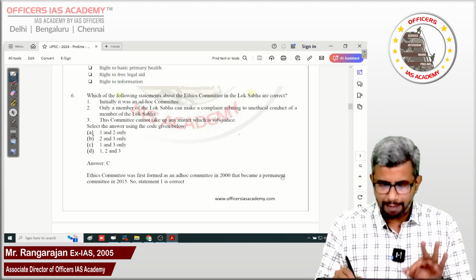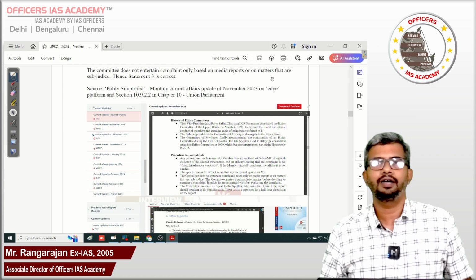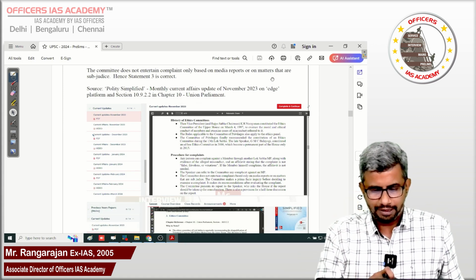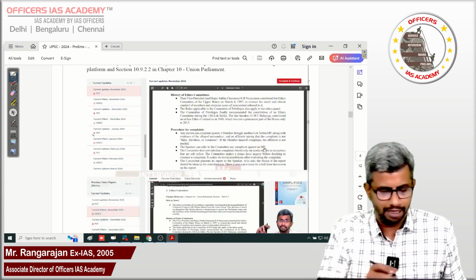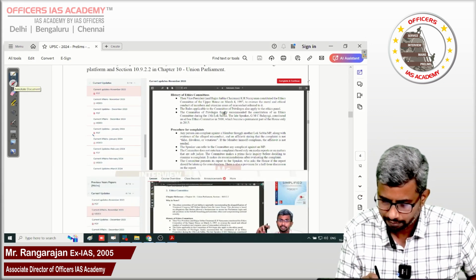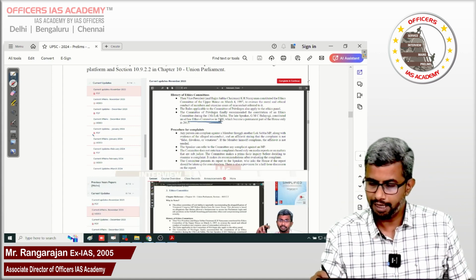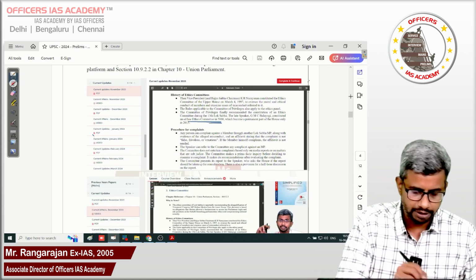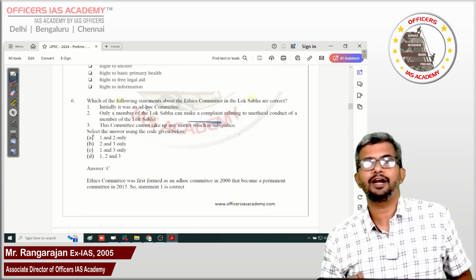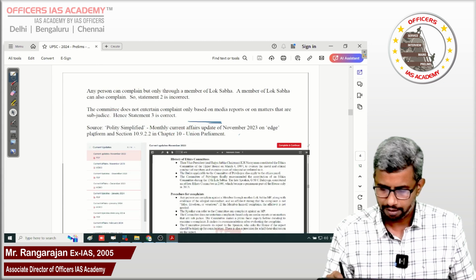And this is the snapshot of the Polity Simplified book, just for your reference. Look at this. This is the November 23 current affairs update, and I have discussed it was an ad hoc committee formed in 2000 originally. So first statement is correct, right? Because the question says it was originally an ad hoc committee. Initially it was an ad hoc committee, which is a correct statement, in 2000,